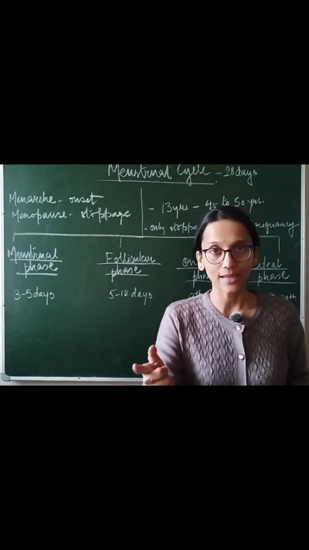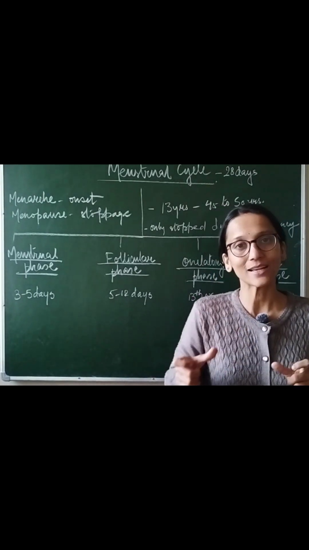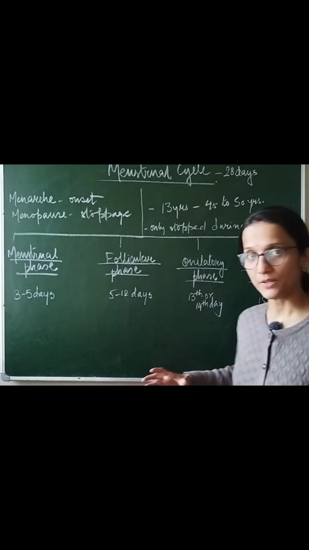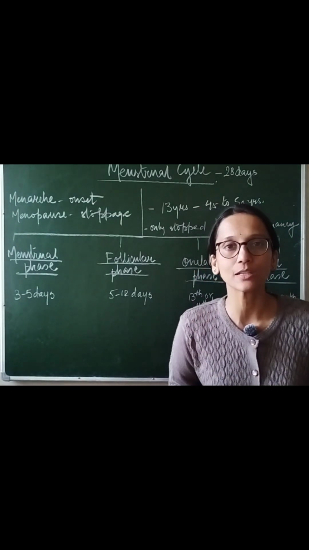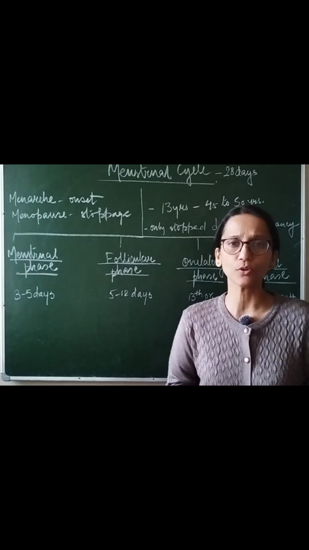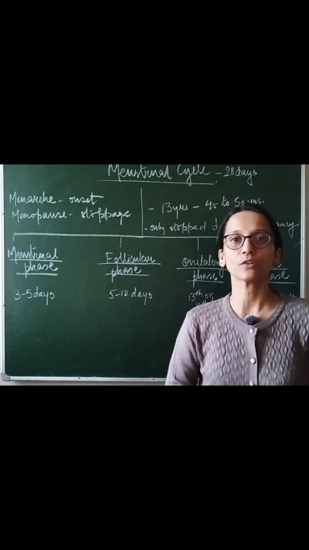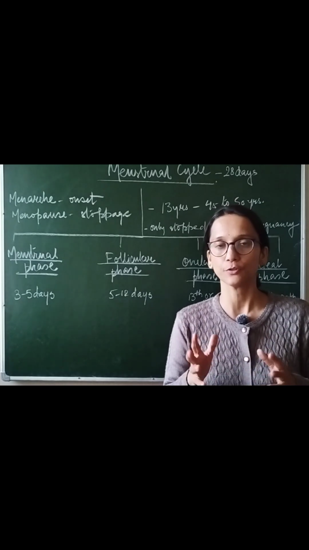Now on the 14th day or the 13th day of the month, the female is going to release the egg from the Graafian follicle, and that is called ovulation. Remember one thing: for this ovulation to happen, we need two more hormones. One is called follicle stimulating hormone, another luteinizing hormone, which are produced from the pituitary. These hormones help in bursting the Graafian follicle and releasing the egg in the fallopian tube.